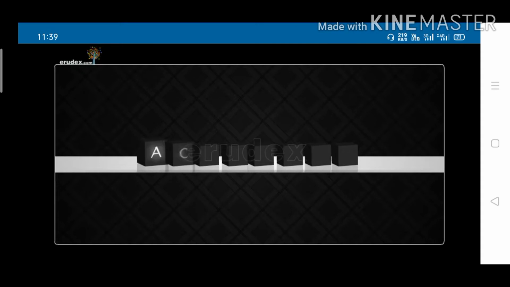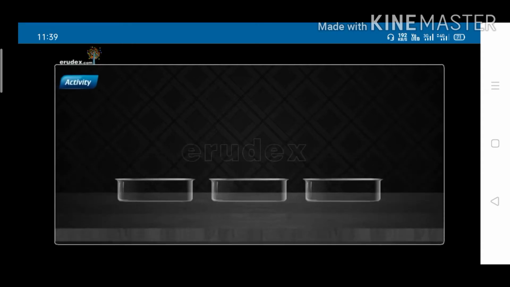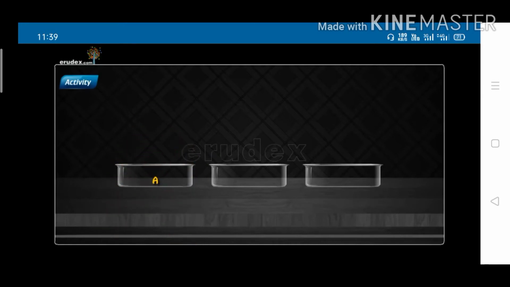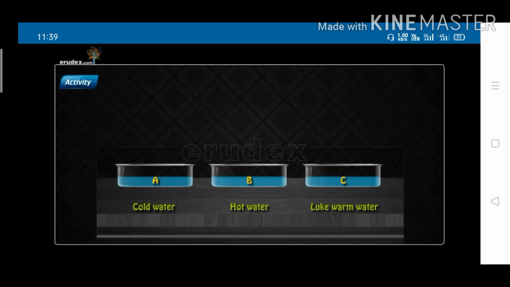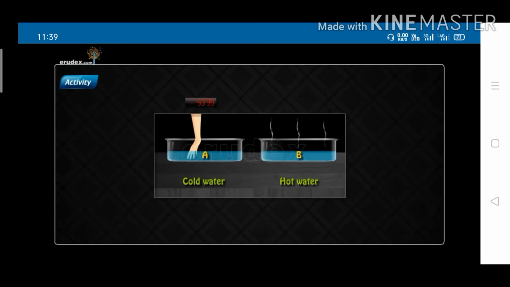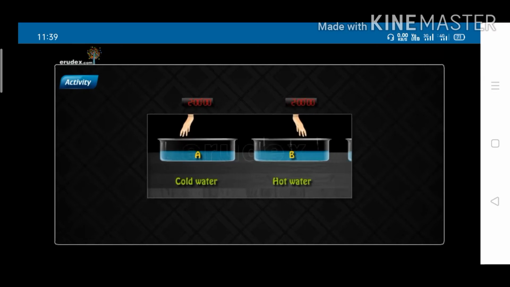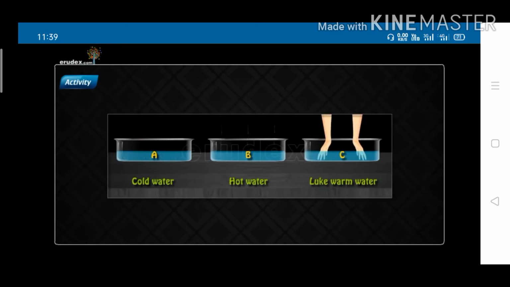Let us perform an activity. Take 3 tubs, that is tub A, tub B and tub C. Take cold water into tub A. Take hot water into tub B. And take lukewarm water into tub C. Now take your right hand and dip it in the cold water, that is tub A. Now take your left hand and dip it in the hot water, that is tub B. Wait for 2 to 3 minutes. Then take both hands out and dip them in tub C.